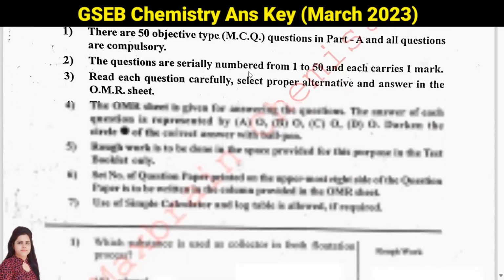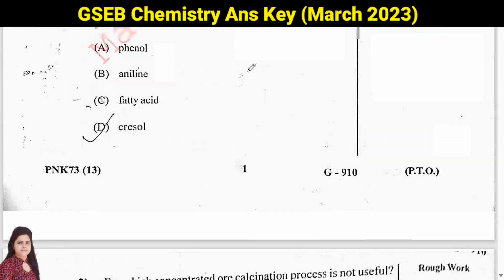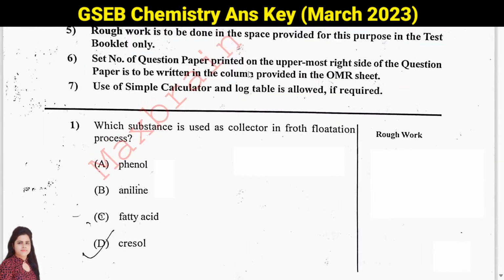So we'll start with Part A, which is your objective part, and here this is your first question. Which substance is used as collector in froth flotation process? So students, in froth flotation process we are using some collectors and stabilizer, but here it is asking you collector. Generally fatty acid we are using as collector, then you have pine oil, then you have xanthates. So these can be used as collectors. So answer will be C. This will be your correct answer.